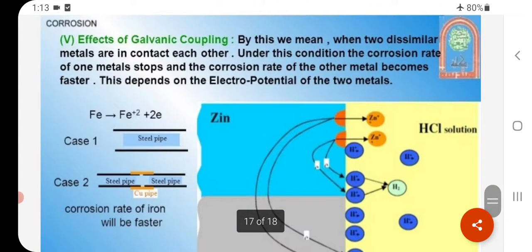Next, effect of galvanic coupling. By this we mean when two dissimilar metals are in contact with each other. Under this condition, the corrosion rate of one metal stops and the corrosion rate of the other metal becomes faster. This depends on the electropotential of the two metals.